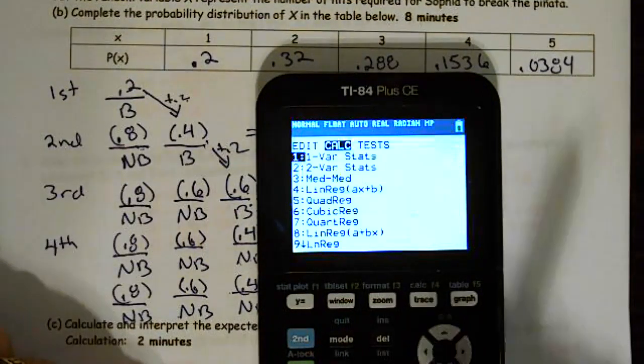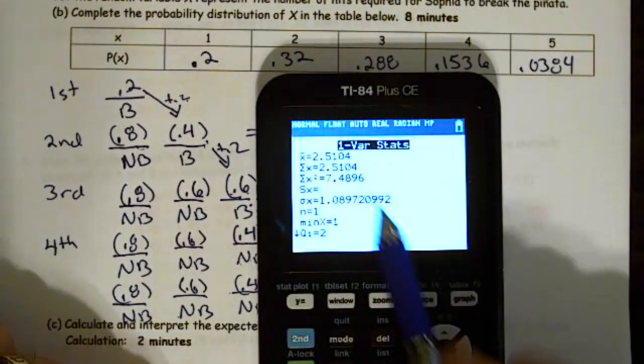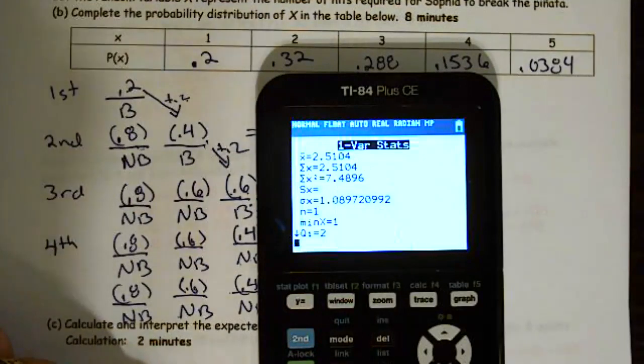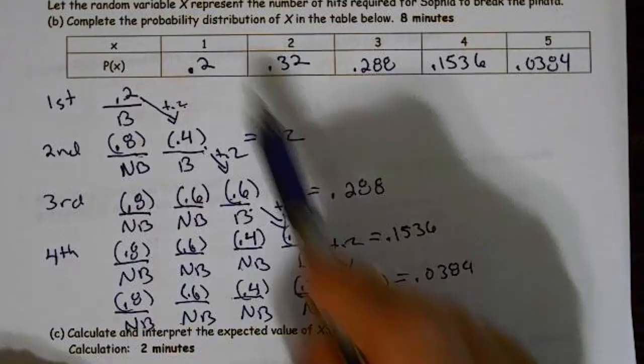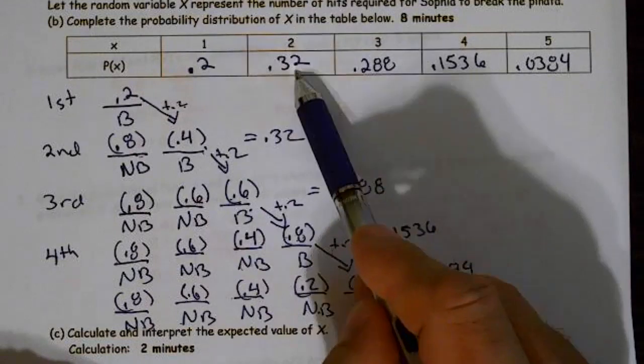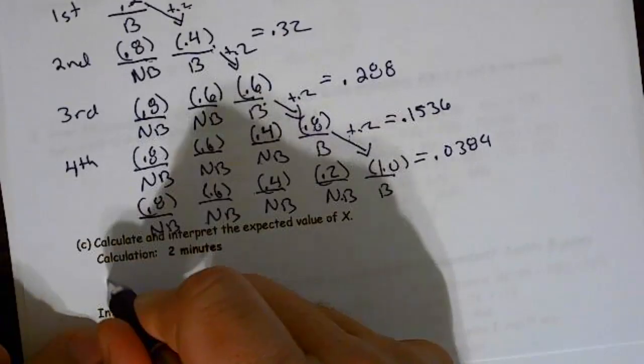So stat calc 1-bar stat L1 L2, and I find out I expect it to break in about 2.5104 hits, but I have to show my work. Well, our work is simply this times this plus this times this plus this times this plus this times this plus this times this. Well, they've already defined my variable.